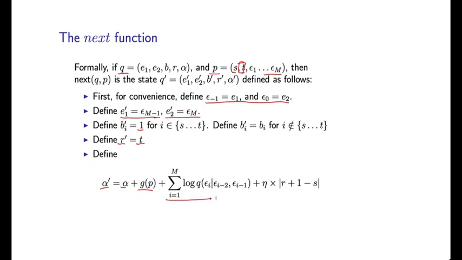And then we have some language model scores. These are trigram language model scores. And then we have a distortion parameter, and then we have a distortion cost. Notice that we have R, the endpoint of the last phrase. We have s, the start point of this new phrase. And we can calculate this distortion cost in a very straightforward manner from that. Okay, so that's a formal definition of the next function.